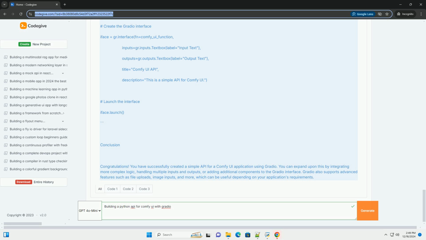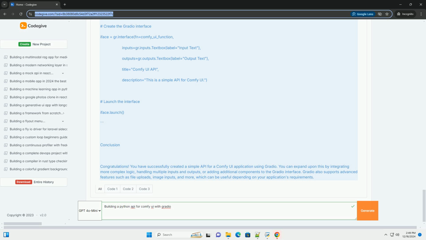Create the Gradio interface. iface = gr.Interface(fn=comfy_ui_function, inputs=gr.inputs.Textbox(label="Input Text"), outputs=gr.outputs.Textbox(label="Output Text"), title="Comfy UI API", description="This is a simple API for Comfy UI.") Launch the interface. iface.launch().